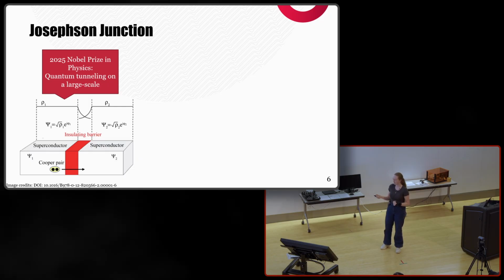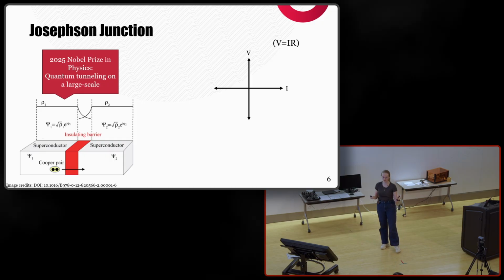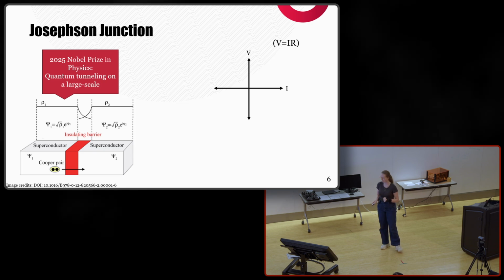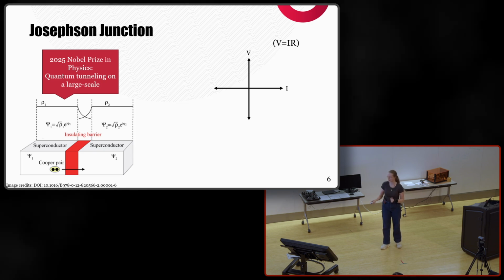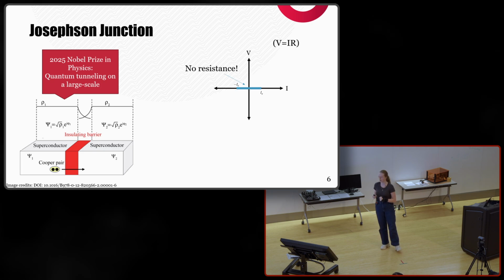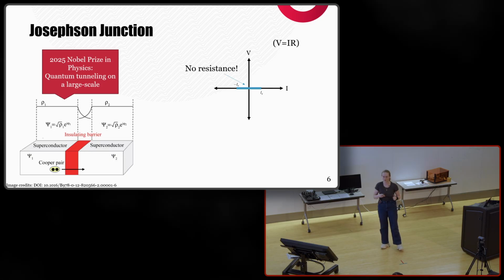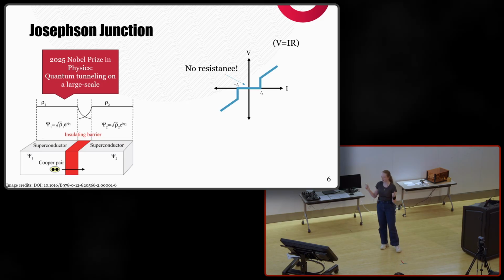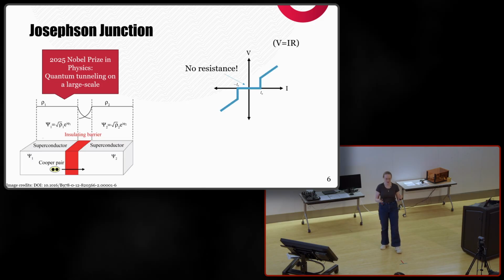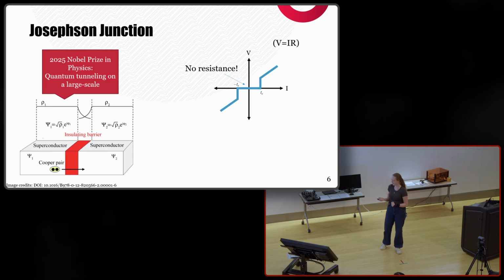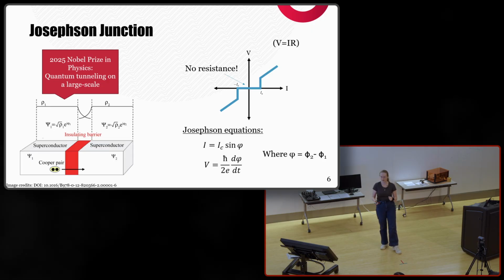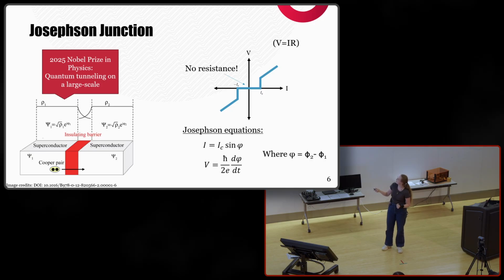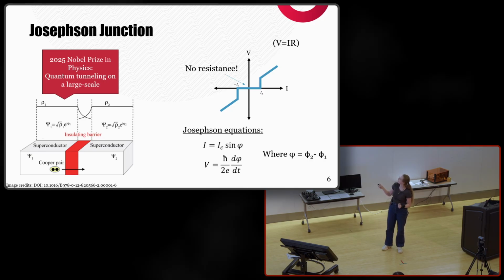So if we apply a current and measure the voltage, knowing the relationship between voltage and resistance, in that regime that I just mentioned, where there's no resistance, we see no voltage. No voltage equals no resistance. But this is only true up to a certain current, after which the junction goes back to behaving resistively. And this is described by these two equations, which relate the current and voltage to the phase difference between the two superconductors here. So these equations are coupled.